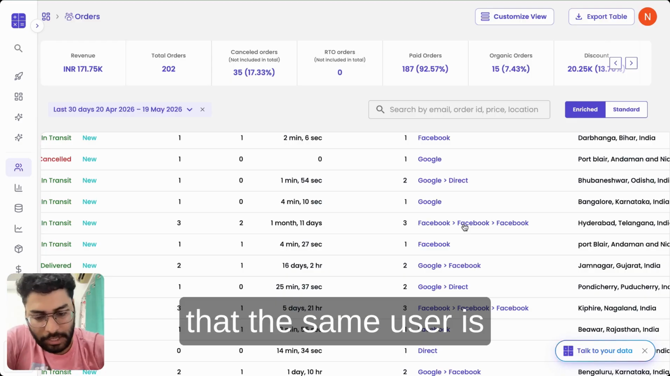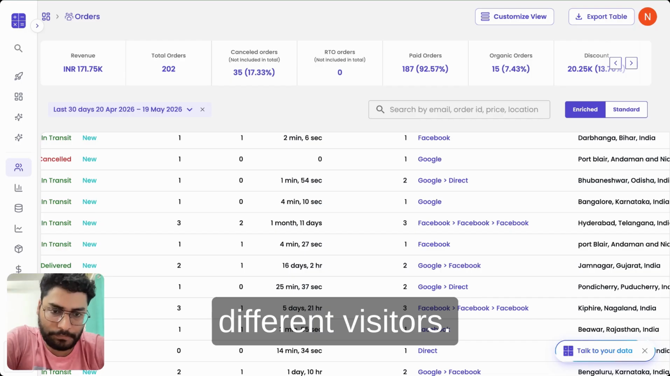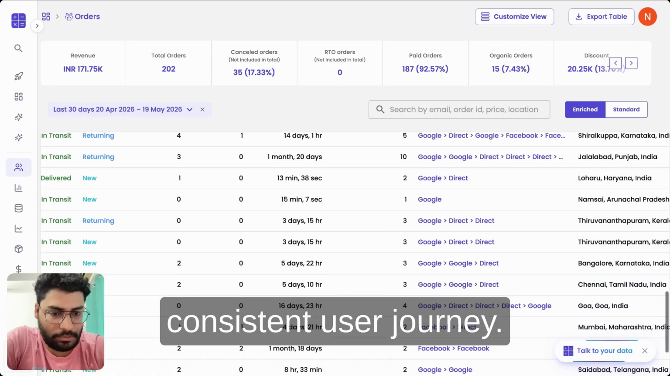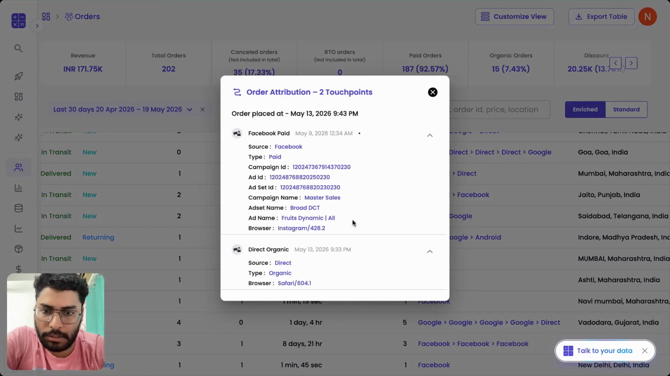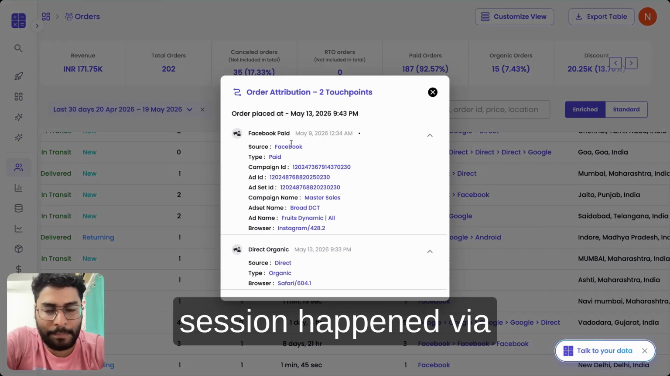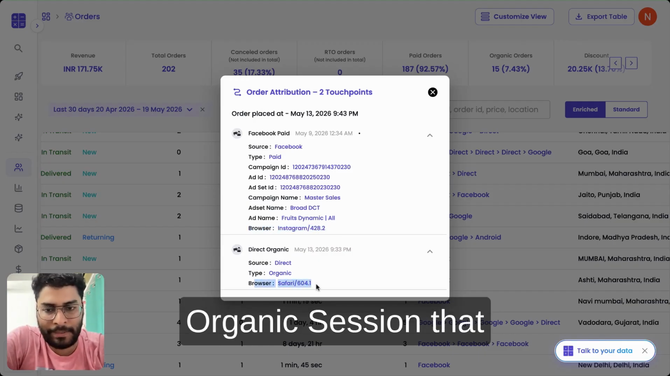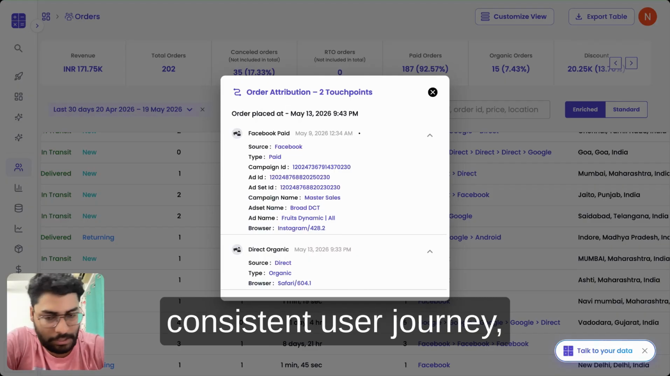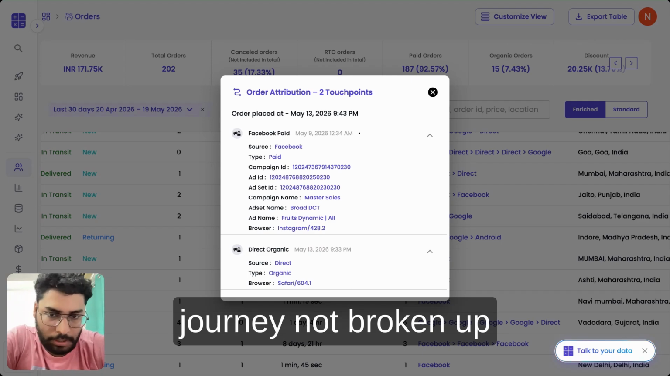Now, what this means is that the same user using two different browsers for your different ad platforms is getting tracked as two different visitors. What we are able to do is merge these journeys into one consistent user journey. So let's see an example of that. Maybe this one. So yeah, you can see that this session happened via Facebook paid channel on Instagram browser, while the second session was an organic session that happened on Safari browser. And our platform is able to merge these two sessions into one consistent user journey, ensuring that you have a full user journey not broken up by browsers.